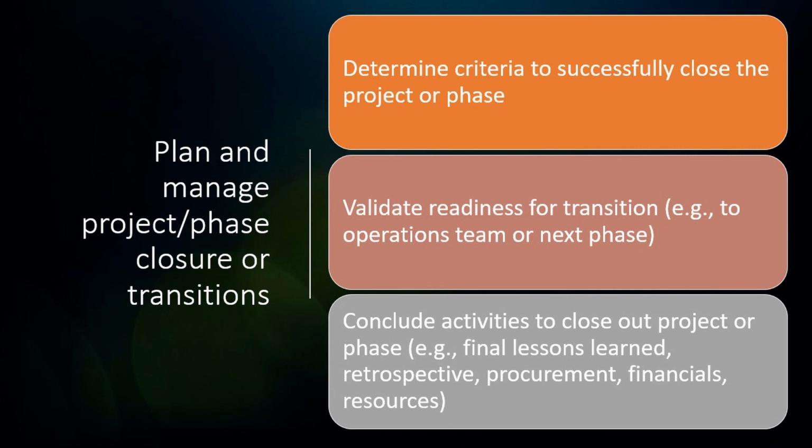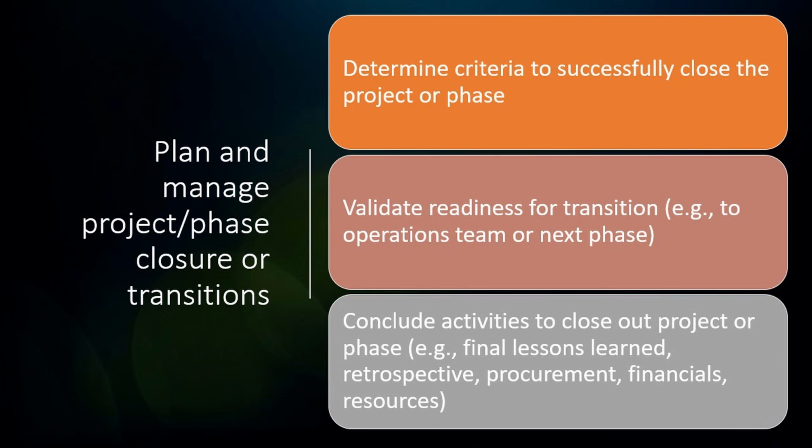You need to create certain reports. You need to create the lessons learned register. You need to close all the procurements. You can't have any procurements open once the project is closed. The financials should be balanced and closed. And also resources should be released, or the remaining resources should be handed over. That's how you handle task 17.